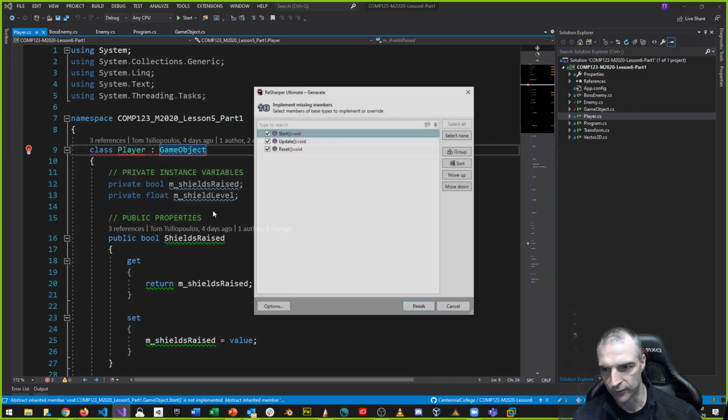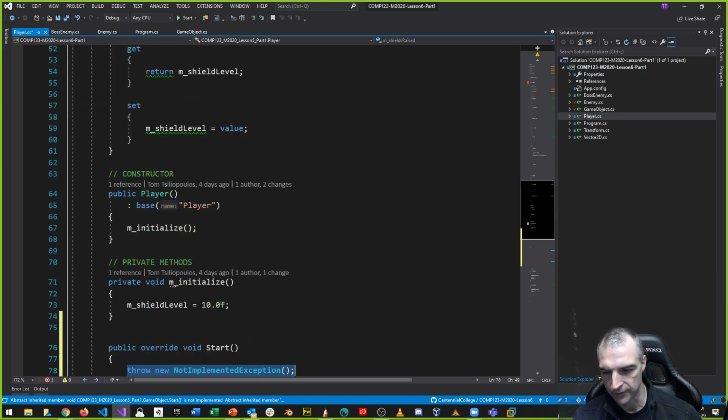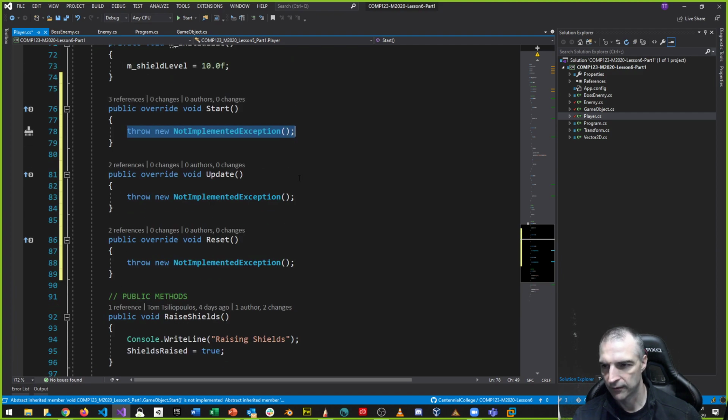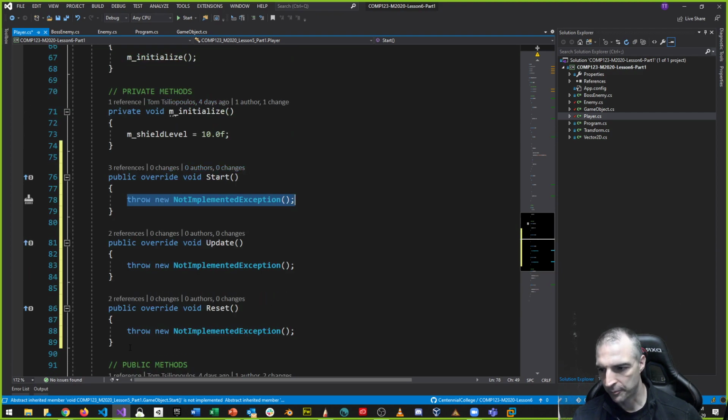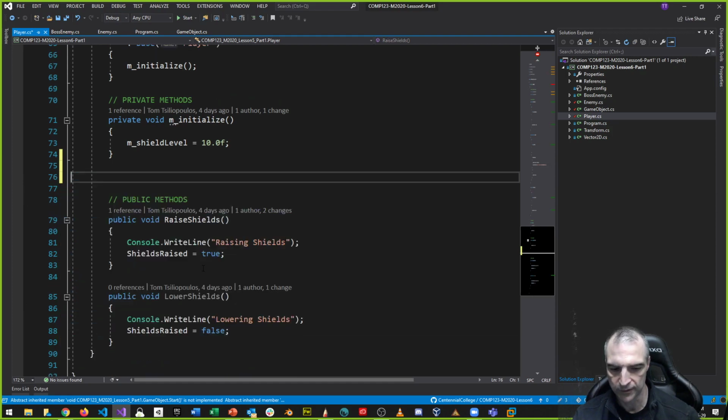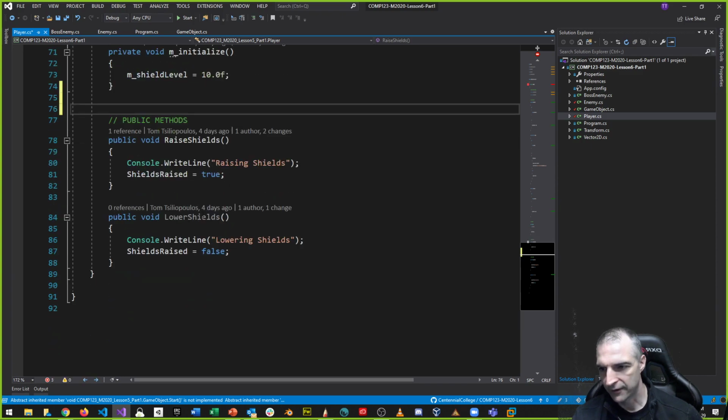So I'm just going to implement those methods. If I go down here, you can see now they've been implemented, right? Okay, I'm going to pull these down where I want them. You can move these around. Like I said, it doesn't have to be in a specific place. I have lower shields I never use.